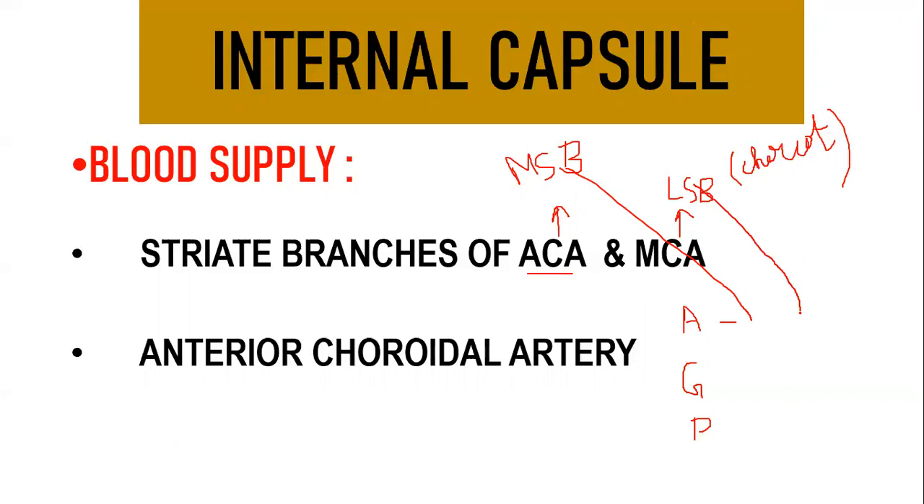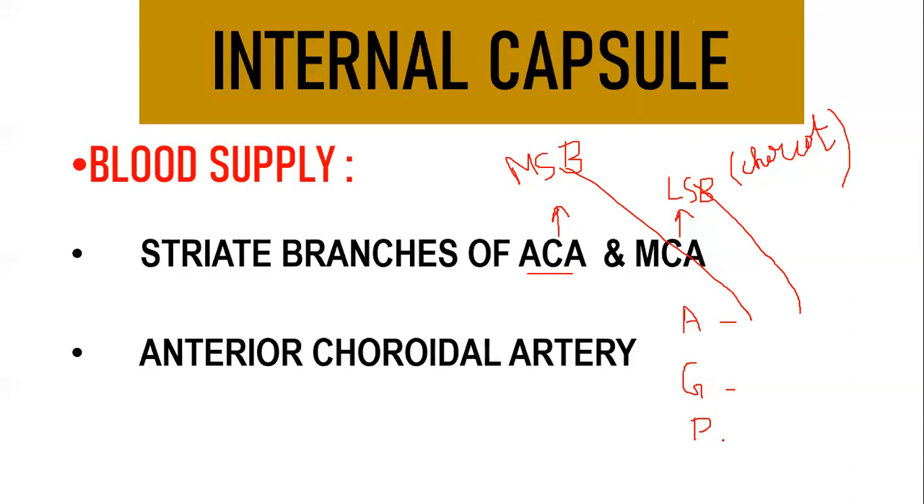So your anterior limb is supplied by your medial striate branch of the anterior cerebral artery and your Charcot's artery. But your medial striate branch is going to be dominating. Next, if you take the genu, you will have direct branches from the internal carotid artery. Mostly it will be from direct branches of the internal carotid artery.